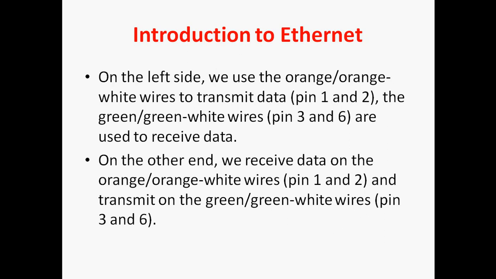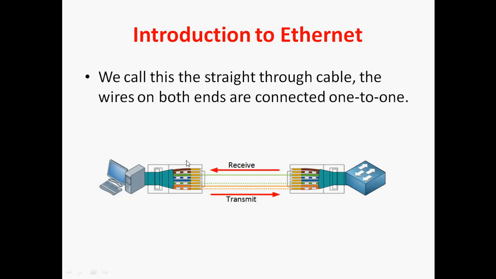So it's just opposite. This is a T568B model. It starts with orange white, orange, green white, blue, blue white, green, brown white, brown. This color coding is the T568B model. We call this a straight through cable, because on both ends we are using the same color coding, and the ends are connected 1 to 1.